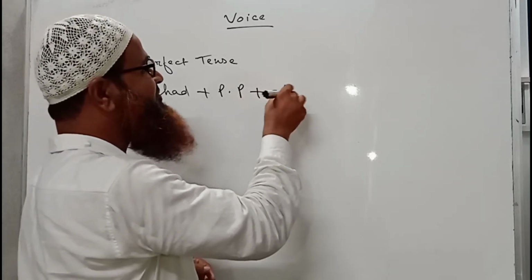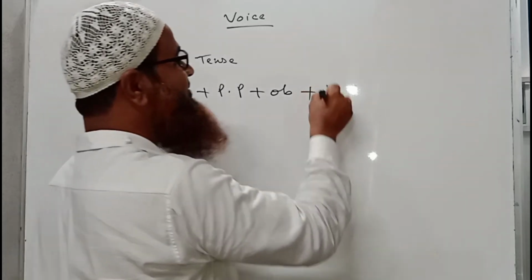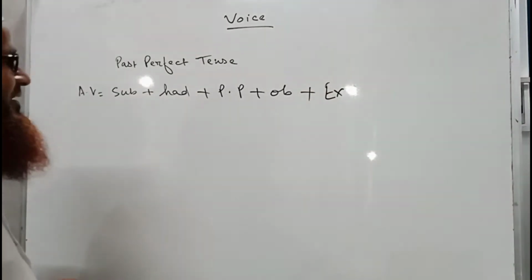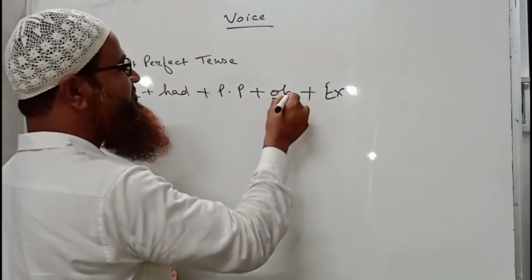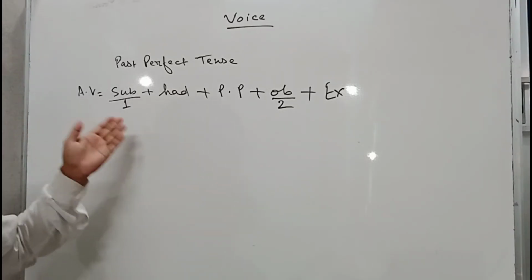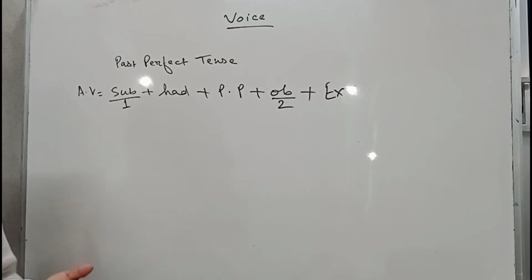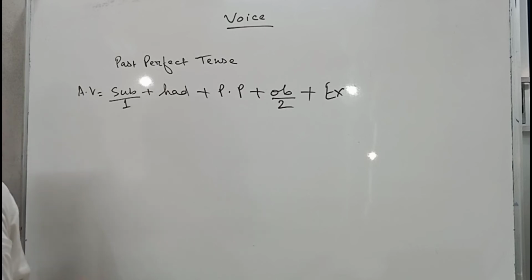Then we must write object because object must be the subject in passive voice. Again, if there is something, then we will write them as extension. So here this subject will be number 1 and this object will be number 2, because you have already known why I put number 1 and number 2. There will be exchange of position of this subject and object, and this is a great rule of voice sense.